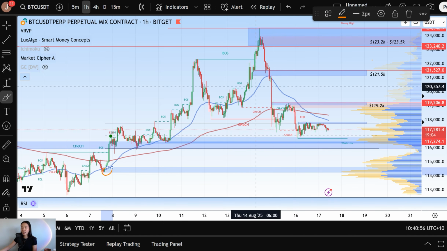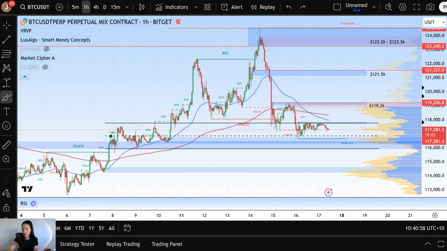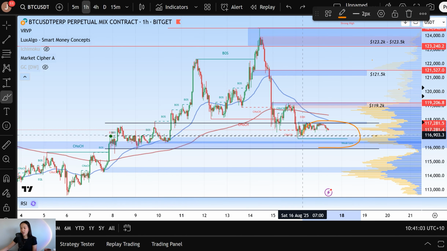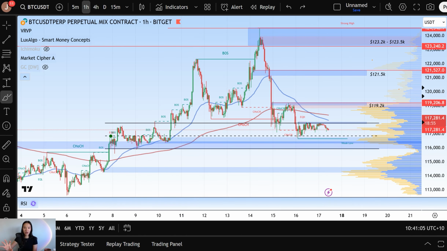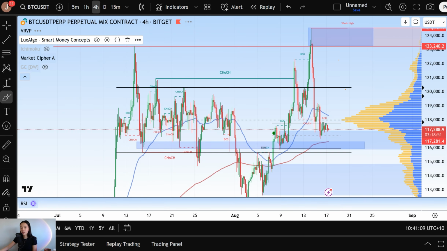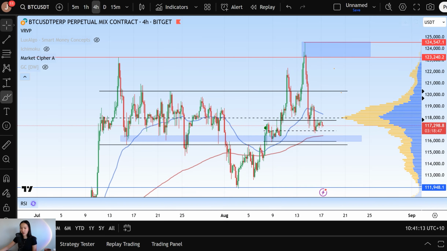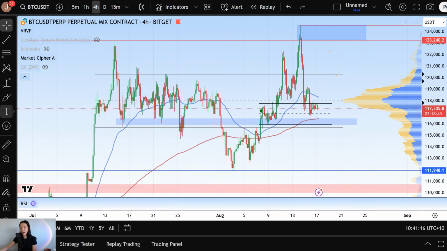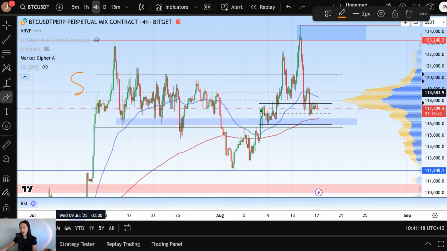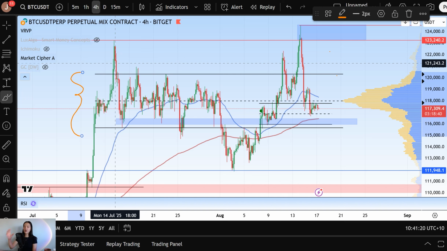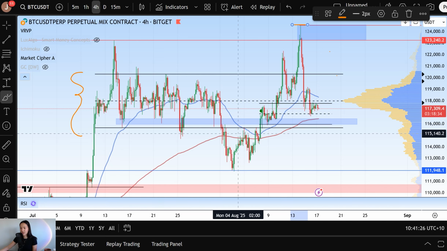But we can see if we zoom out to the 4-hour chart, what we're then looking for, falling below this shorter time frame range here, is the larger range that we had mapped out on the 4-hour and the daily chart as well. So if we zoom out to the 4-hour chart, or even the daily chart, whichever one you guys prefer to look at, we can see the base of this larger range that Bitcoin broke out of, right? That's the one that we broke out of and pushed up to 124K from. And the base of that ends at $115.6 thousand.